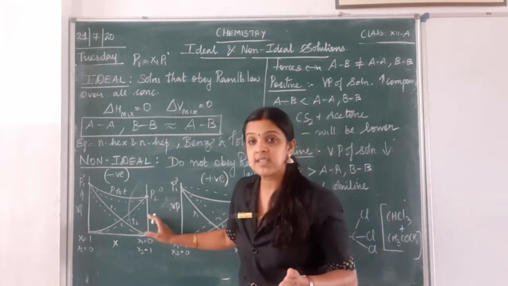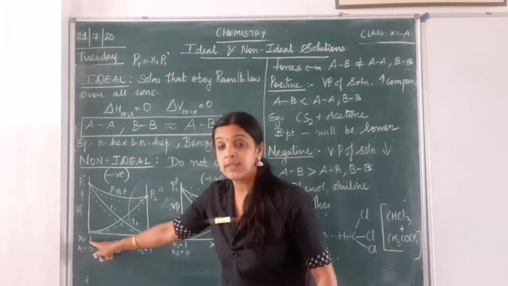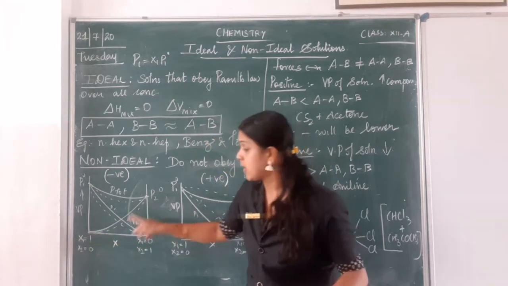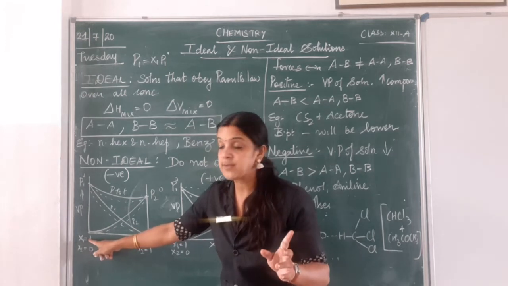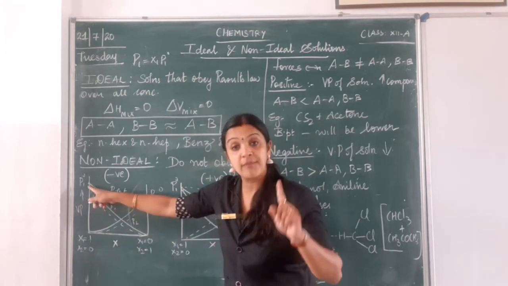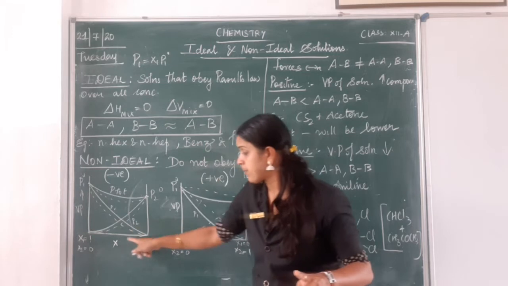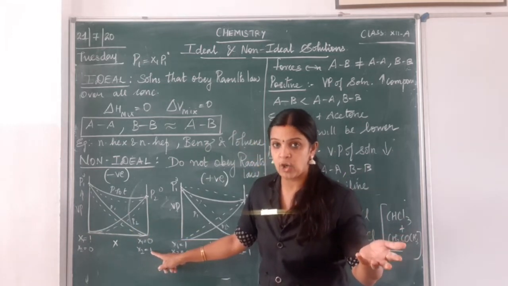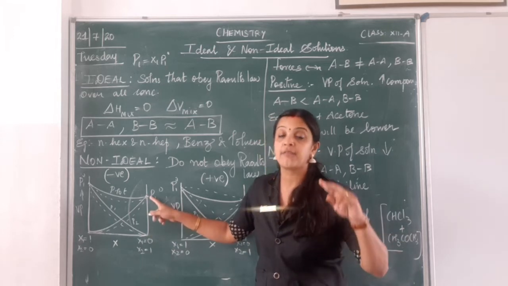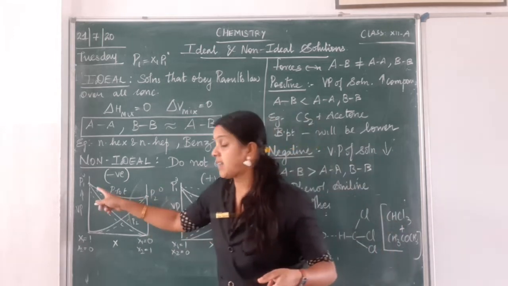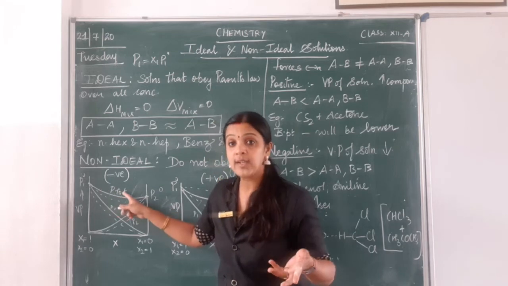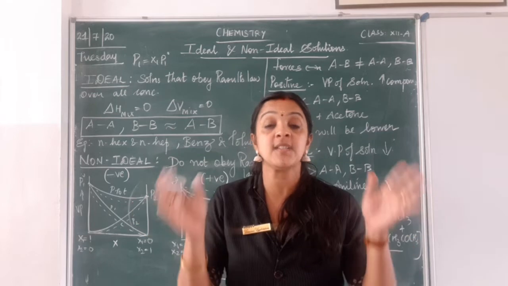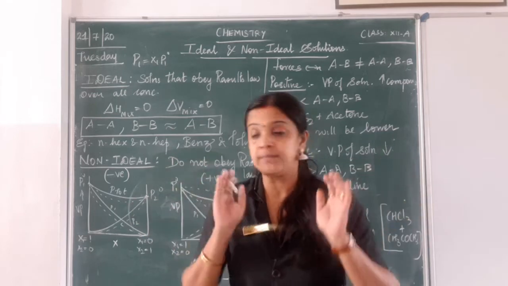Now what did we see in this graph actually? We have two components, where this becomes P2 naught, that is when only one component is present, we get the vapor pressure of that pure component. Over a period of time we have only the second component present but the first component is not there, so you get the vapor pressure of the second component. And according to Dalton's law, the total vapor pressure will be equal to the sum of the vapor pressures of the components present in the solution.